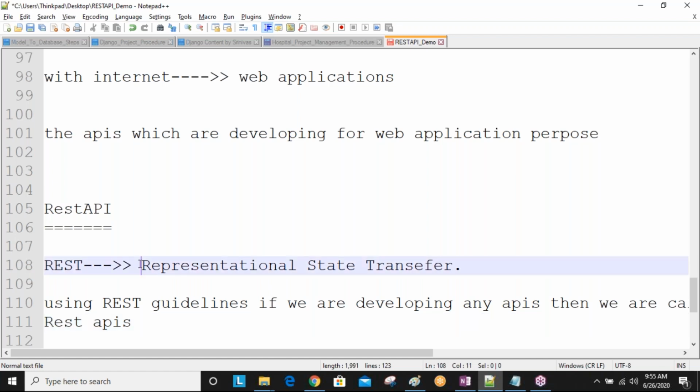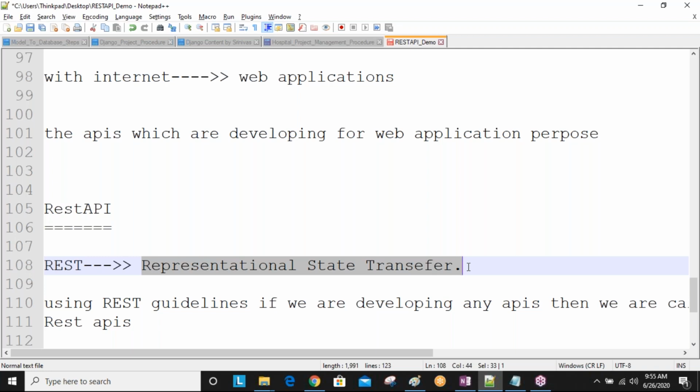Architecture means planning, design. For example, you are going to construct a new home. Before starting your construction, we take planning from an engineer. According to that planning, we construct our home, and finally we can successfully make our home.